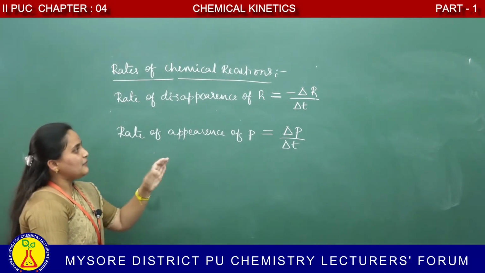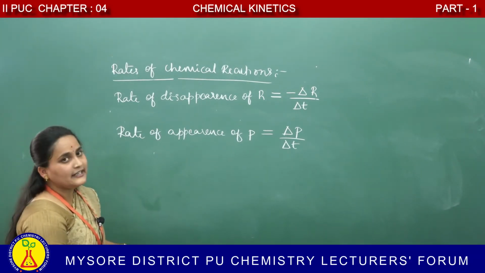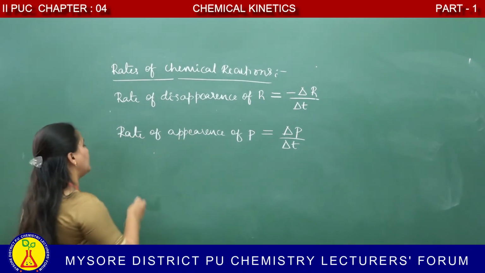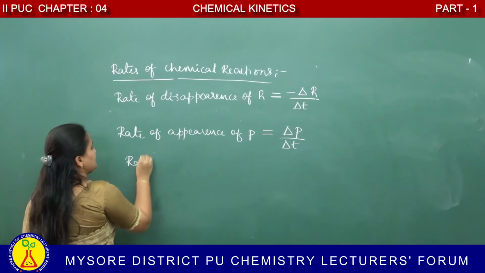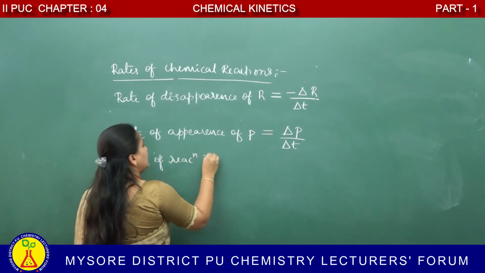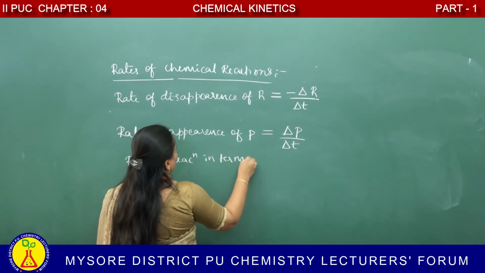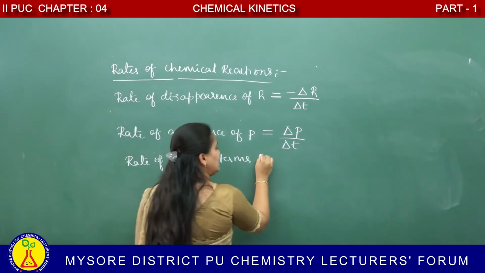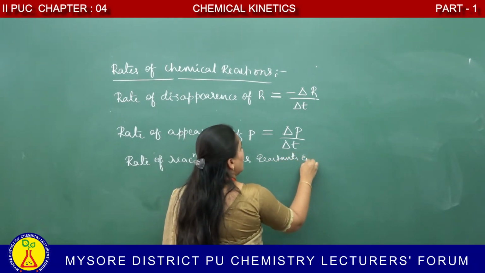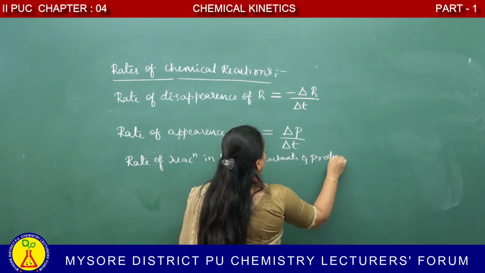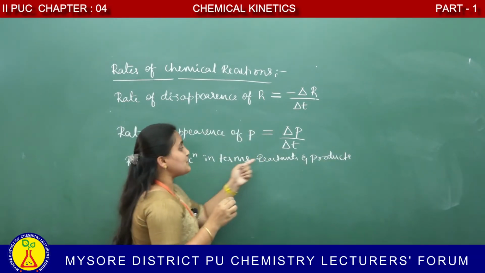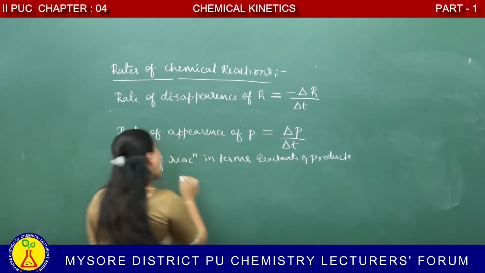For any chemical reaction, the rate of reaction in terms of reactant and product can be written as follows.